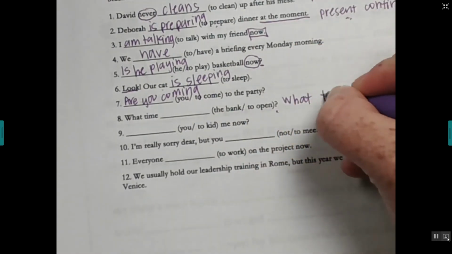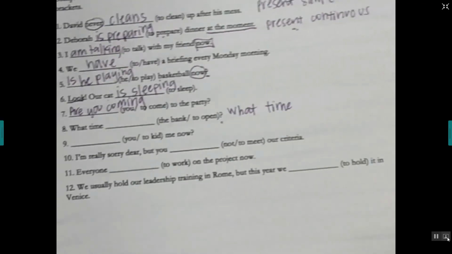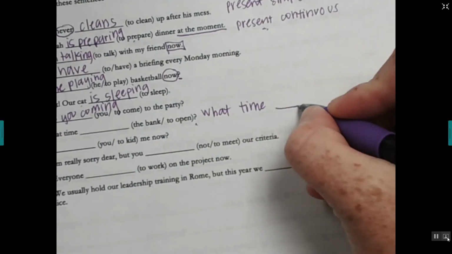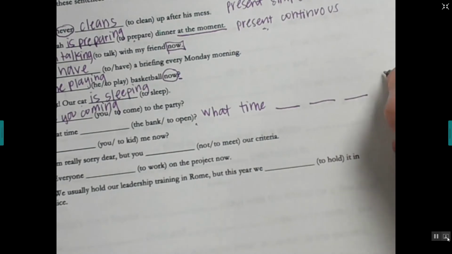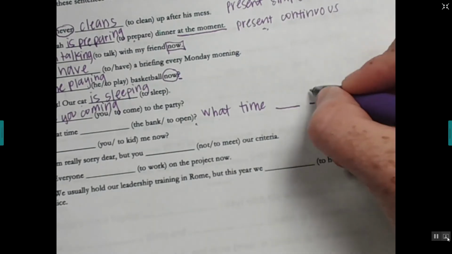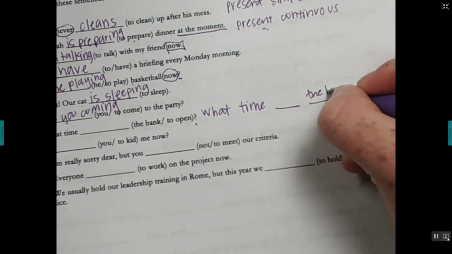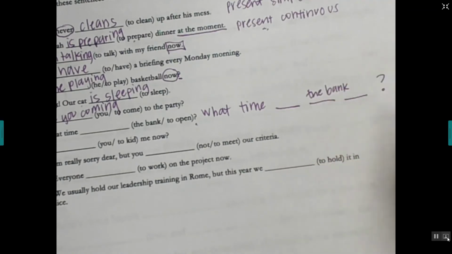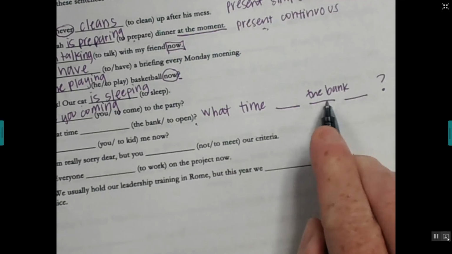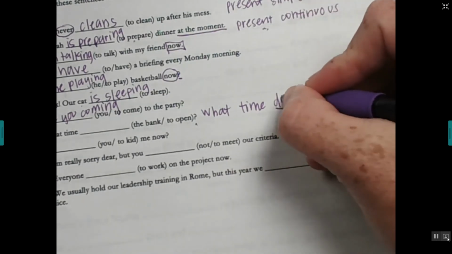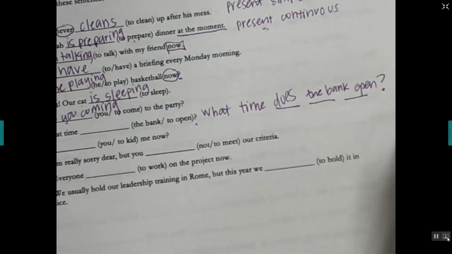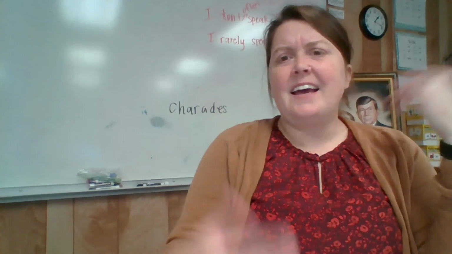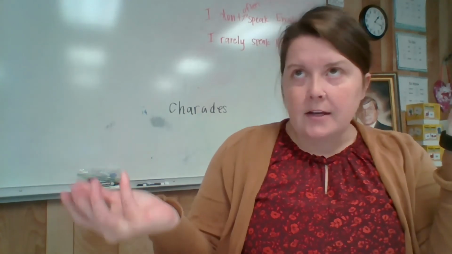What time? There's our question word. Okay, so do or does, person, second verb, extra information if we need it. Okay, so our person here is this. So are we going to use do or does for the bank? Does, and then our second verb is open. Okay, what time does the bank open? So that means like every day. What time does the bank open?